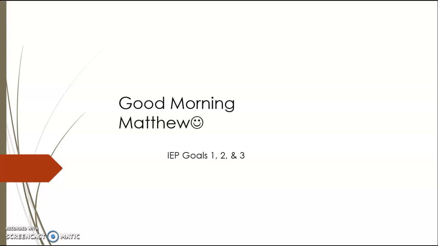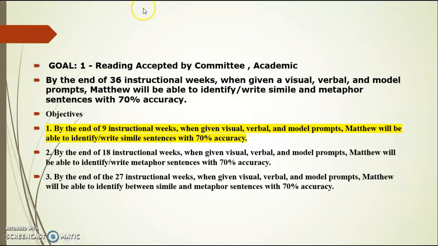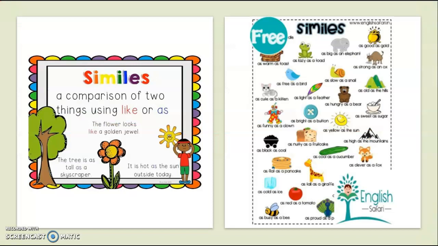We are going to work on IEP goals 1, 2, and 3. So let's begin. For goal number 1, we are going to continue talking about identifying and writing simile sentences. Just as a review, we're going to go over what a simile is. A simile is a comparison of two things using the words like or as.